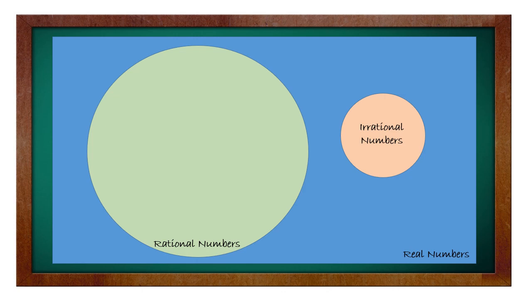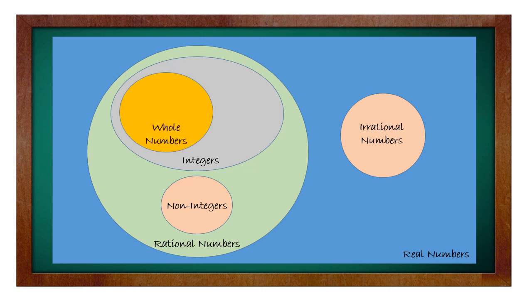Okay? Now, yung rational numbers natin, meron pa rin siyang another subsets. So, ito naman po yung integers at saka yung non-integers. So, mapapansin mo pa rin, hindi nagpatong si integers at si non-integers. That means walang common intersection or walang common element si integers at saka si non-integers. Okay? So, yung integers natin, sa loob ng integers, meron tayong 0 at saka whole number. Meron tayong 0 at saka positive integers at meron din tayong negative integers. So, yung whole numbers natin, yun yung 0 at saka positive integers. Okay?